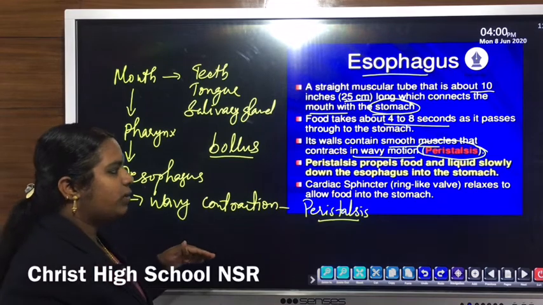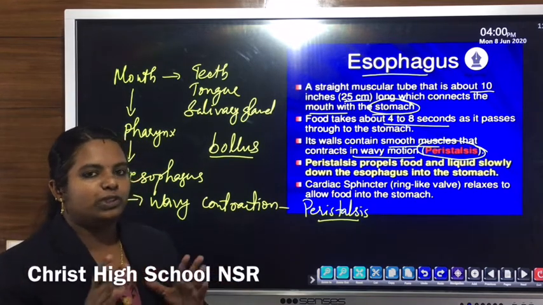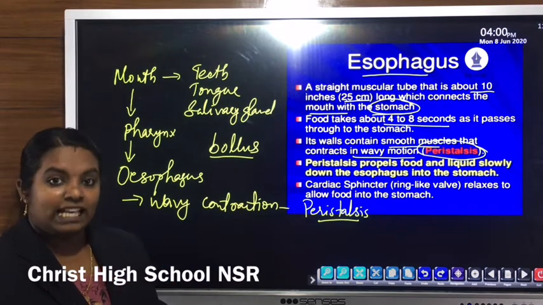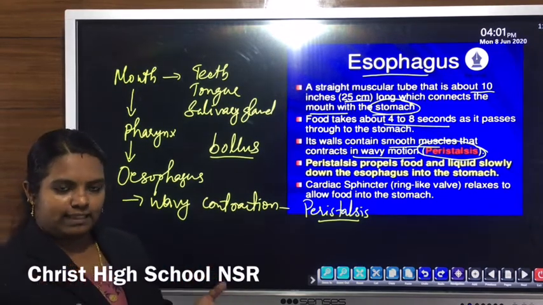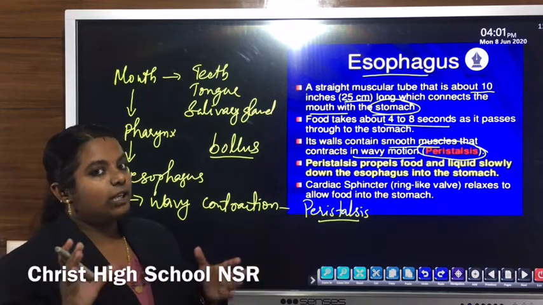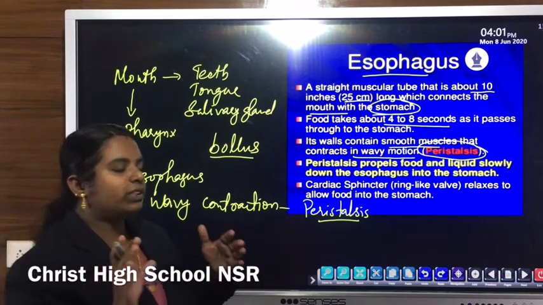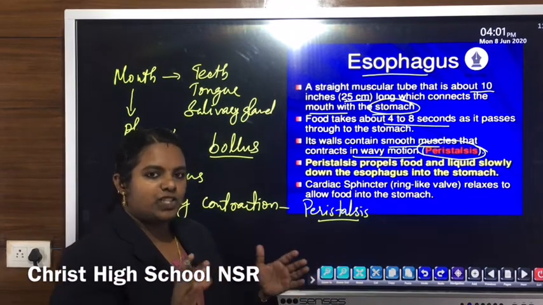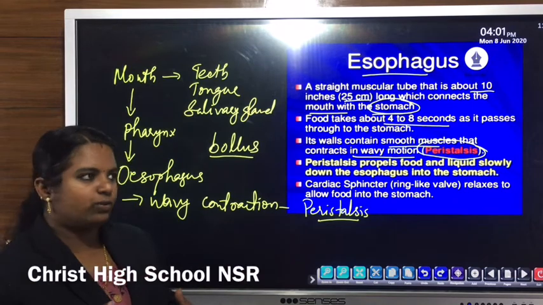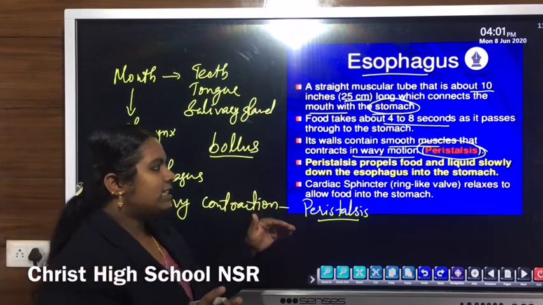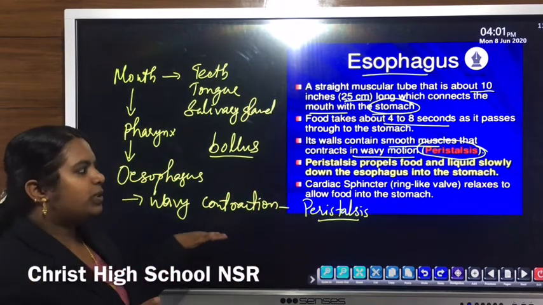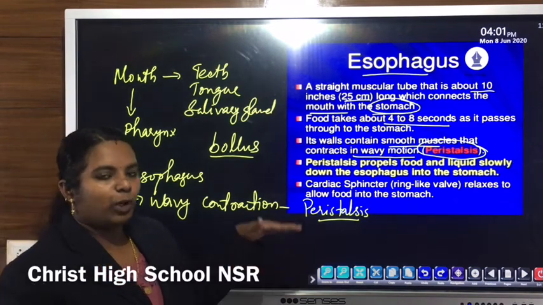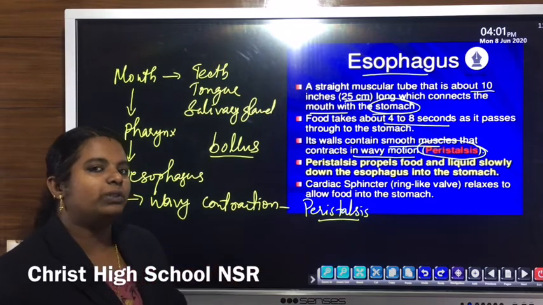Such a wave-like movement, the contraction and relaxation of the muscles, involves two types of muscles: circular muscles as well as longitudinal muscles. The wave-like contraction and relaxation of the circular and longitudinal muscles of the esophagus is termed peristalsis. Due to this peristaltic movement, the food bolus propels down to the stomach.